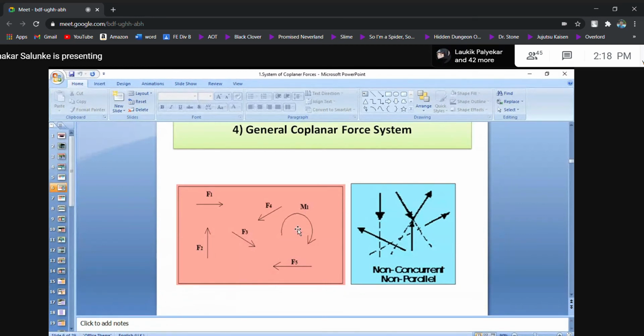Because of that reason, we are working separately with coplanar and non-coplanar force systems. In the coplanar force system, our methodology is scalar, whereas in the non-coplanar force system, our methodology is vector. Since it is a vector methodology, we must know what a dot product is, what a cross product is, what i dot i is, what i cross i is, and so on.